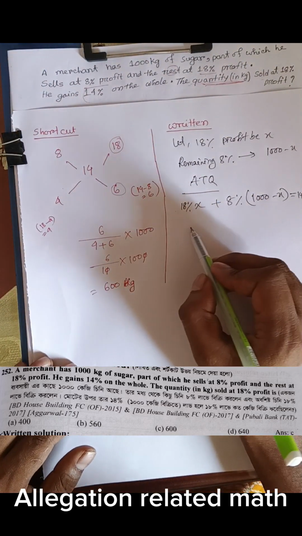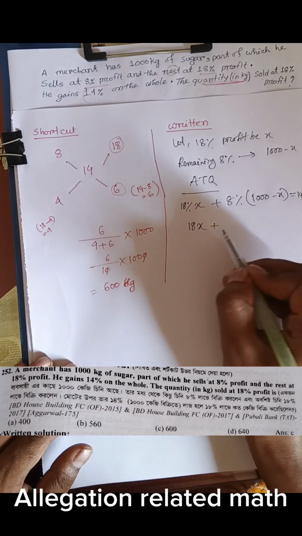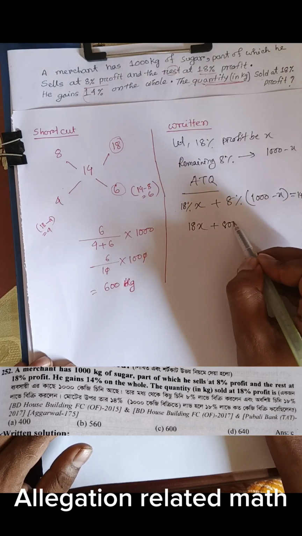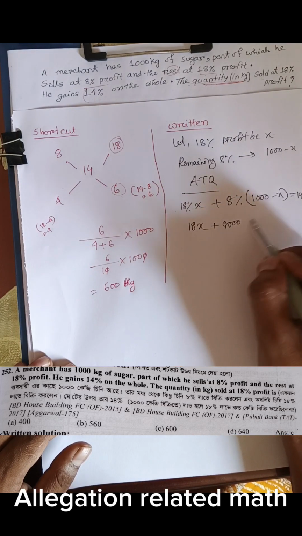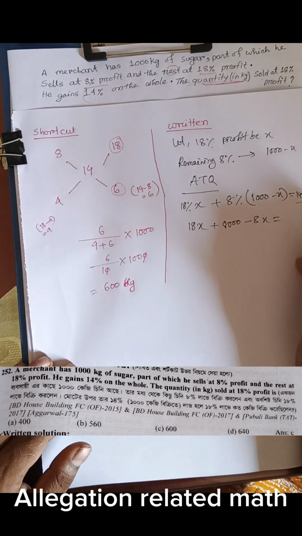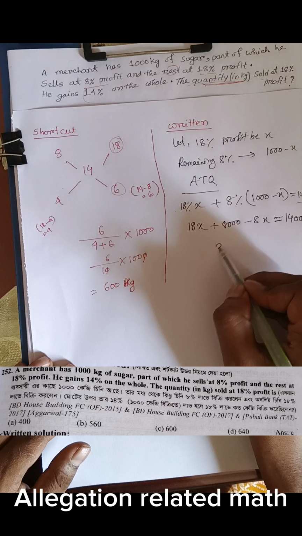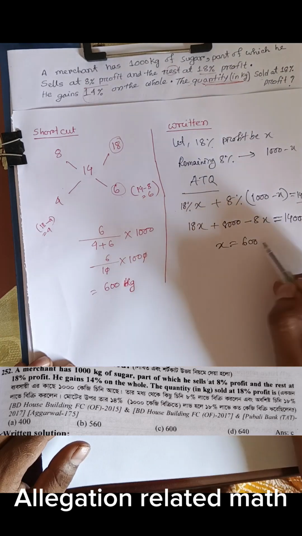18x plus 8,000 minus 8x equals 14,000. Calculation: x equals 600 kg.